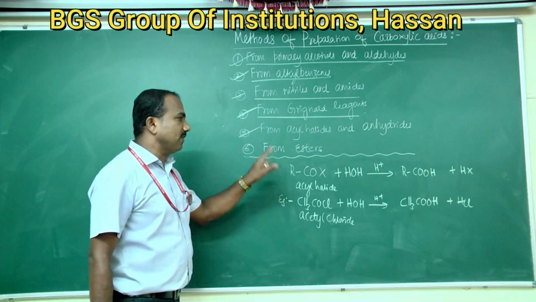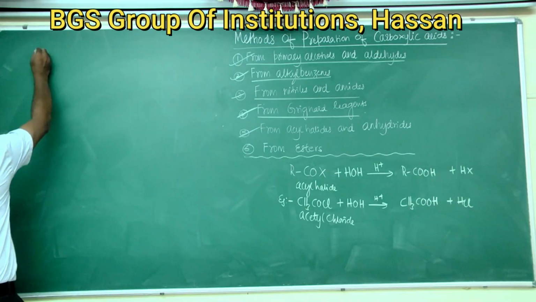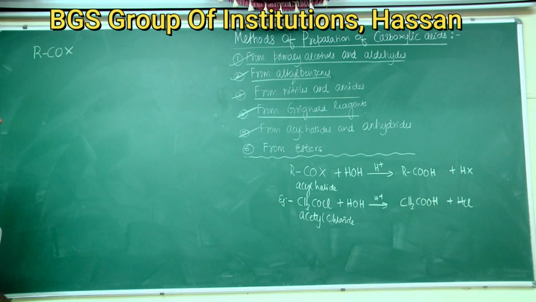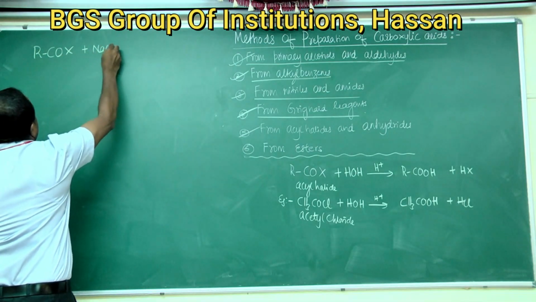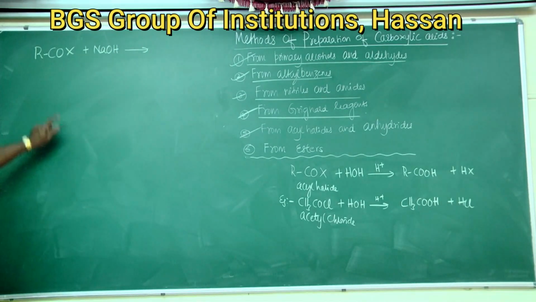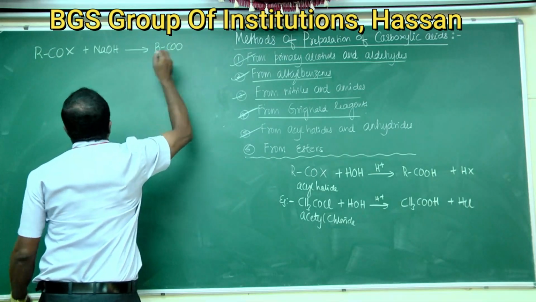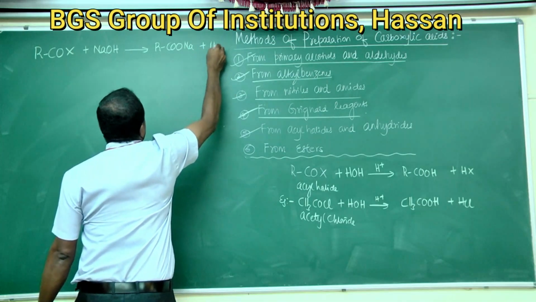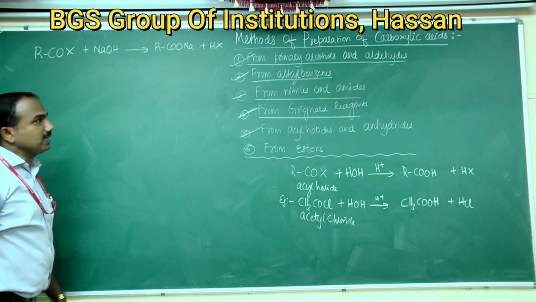You can also prepare carboxylic acid from acid halides, RCOX, by treating with a base, that is sodium hydroxide. This gives carboxylate ion RCOONa plus HX, that is the sodium salt of carboxylic acid.